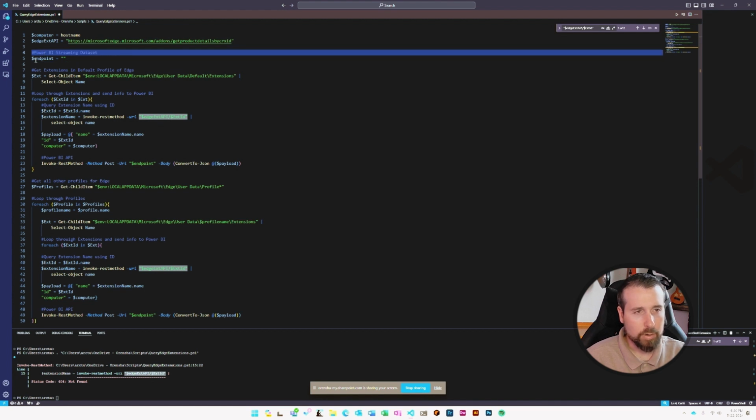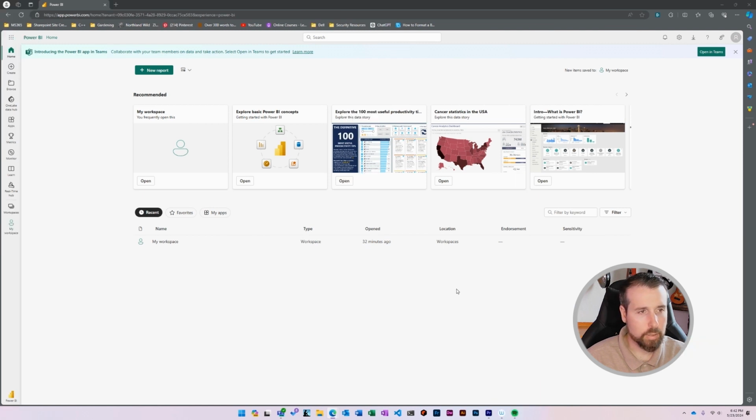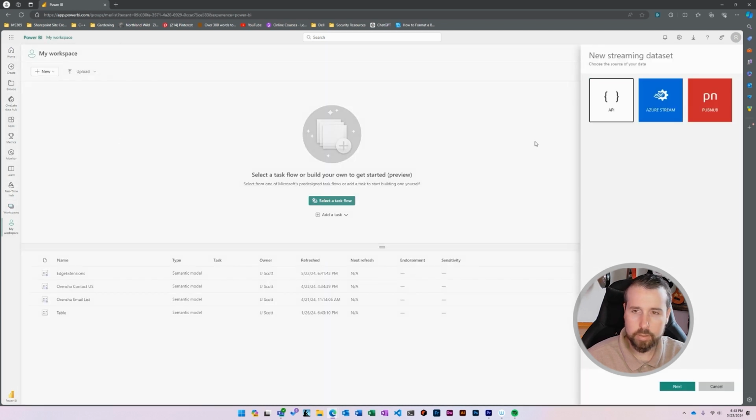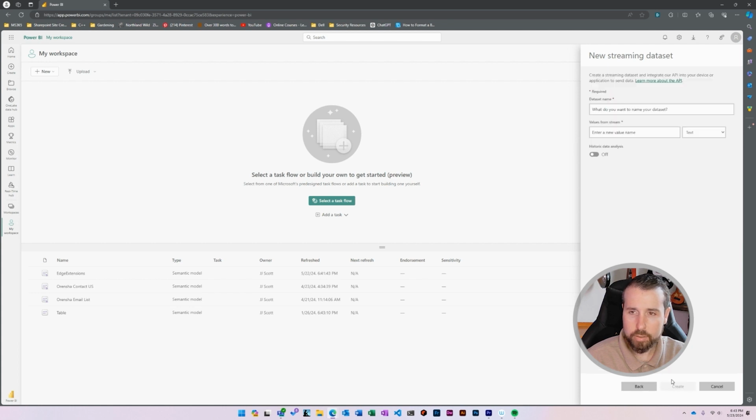So then coming down and setting the actual Power BI streaming dataset API, we're going to hop over to Power BI and create that. So you will need a free Fabric license to be able to do this. And you'll come to My Workspace, come to New, and create a streaming dataset. Select API, give that dataset a name, and create some fields.